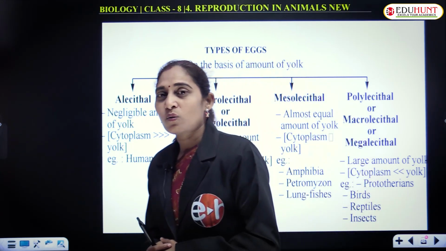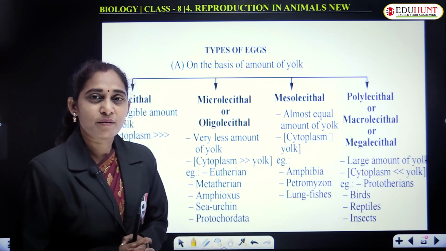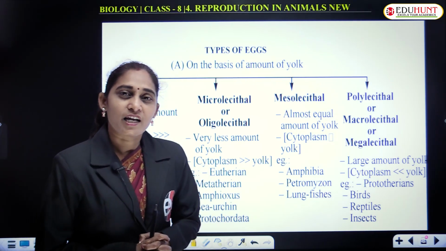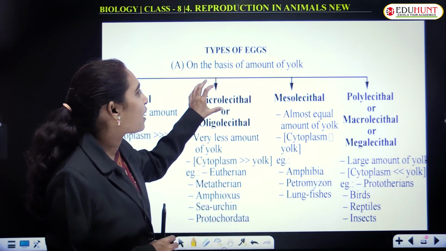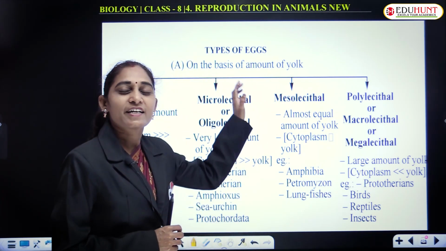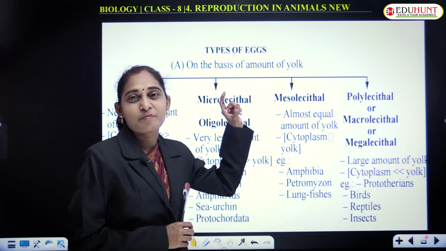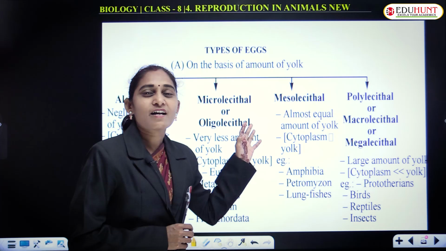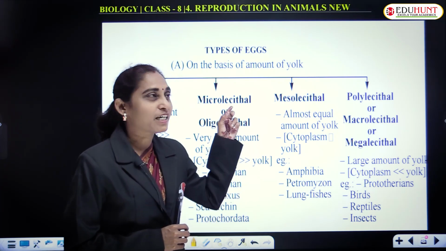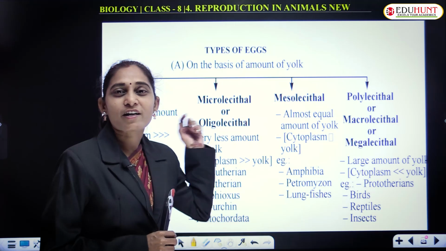As we know, eggs are the female gametes. But here we are talking about the fertilized eggs and not the female gametes. Keep in mind that these are not the female gametes, these are the fertilized products.